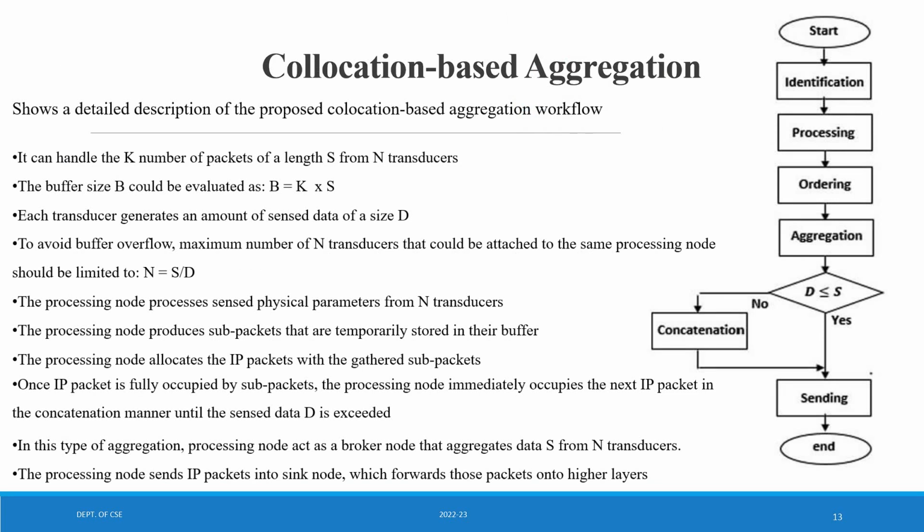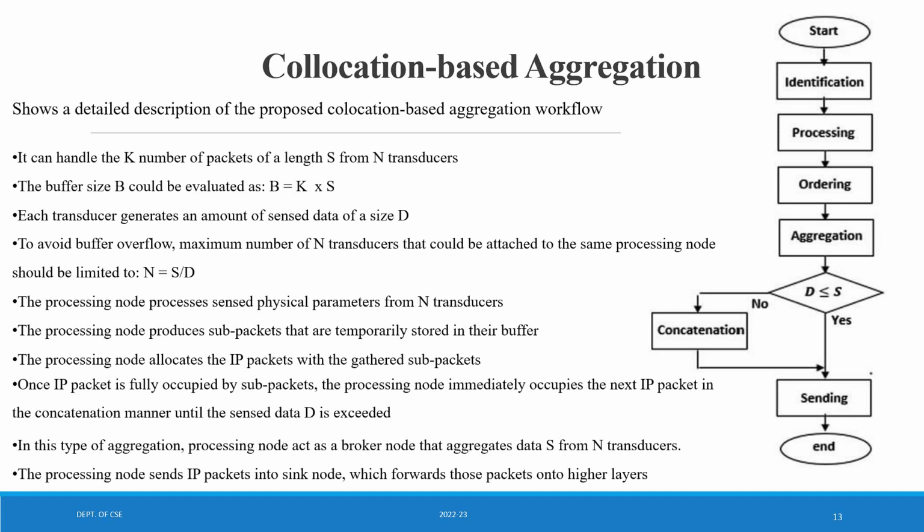So here is a workflow block diagram describing how a collocation based aggregation actually works. Reading the block diagram, making it easier: start, and there will be identification, processing, ordering of the data, aggregation, and there will be a for loop wherein D, that is sensed data of size D, and S, the length of the packets, are compared in the for loop. If it is yes, it proceeds to sending, and if it is no, there will be a concatenation process, and finally it is sending and end.